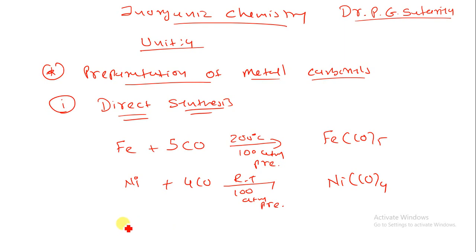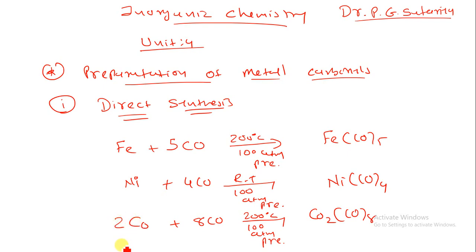Next, suppose you have cobalt as a metal, reacting with CO at 200 degrees Celsius and 100 atmospheric pressure, I can generate Co2(CO)8. Here I have 2 Co, so I have to put 2 Co. So this is the direct preparation of Fe(CO)5, Ni(CO)4 and Co2(CO)8.